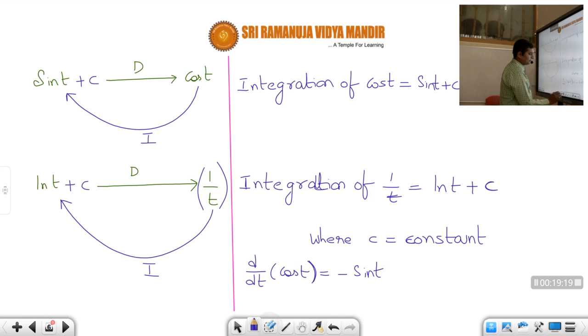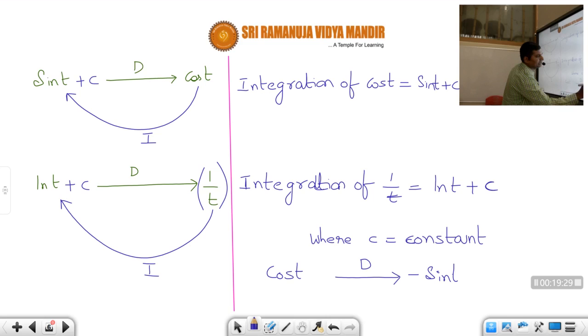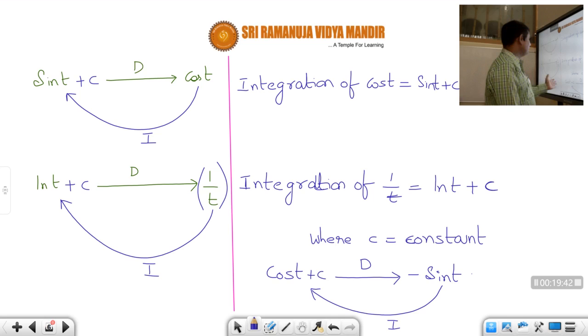Suppose we calculate d by dt for cos t. When you calculate the differentiation of cos t, what is the answer, students? Minus sin t. Now when you calculate the integration of this, you should get what, students? Integration of minus sin t is cos t plus c. That's all. Because even if you differentiate cos t plus c, you'll get minus sin t only. So whenever we write integration, it is always followed by a constant. Always remember, students, plus c.